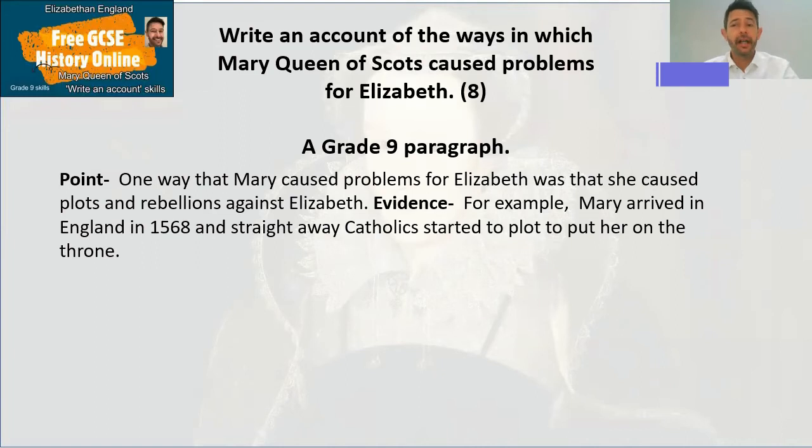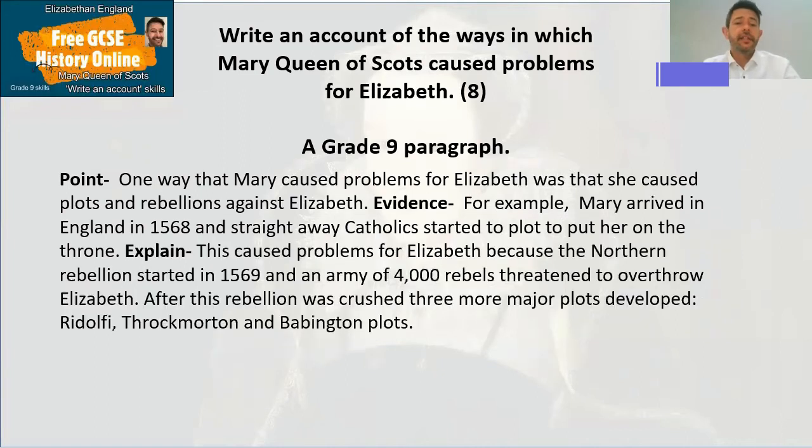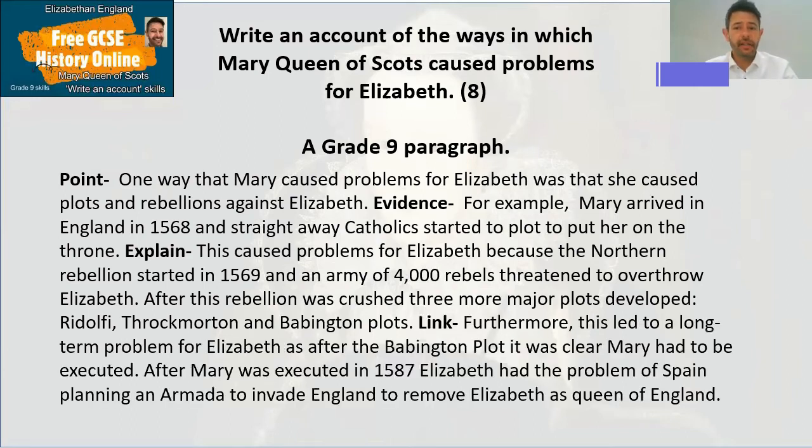Right, here's my idea. This caused problems for Elizabeth because the Northern Rebellion started in 1569 and an army of 4,000 rebels threatened to overthrow Elizabeth. After this rebellion was crushed, 3 more major plots developed: Ridolfi, Throckmorton, and Babington plots. I think I've explained there, haven't I? Consequences without necessarily a story. I've explained rebellions caused problems for Elizabeth and developed the idea there. I can now do a furthermore. I can probably link this to an execution and the Spanish Armada.